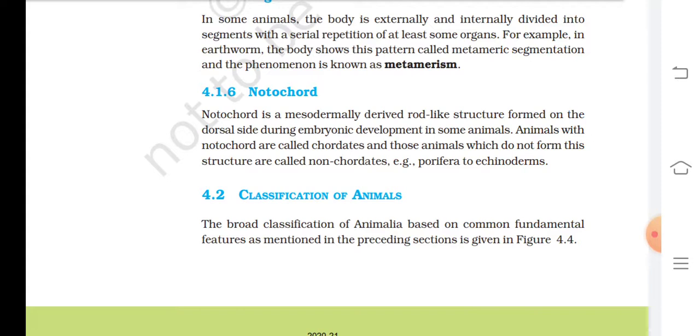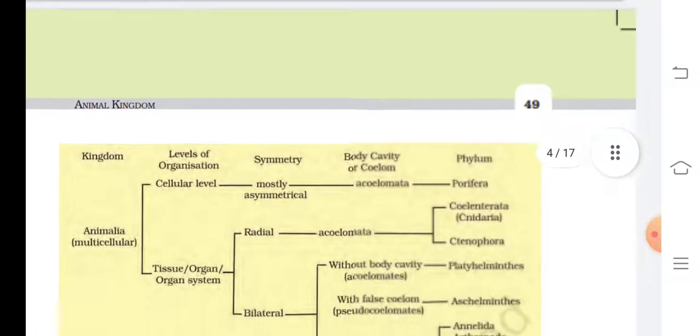4.2 Classification of animals. The broad classification of animals based on common fundamental features as mentioned in the preceding section is given in figure 4.4.